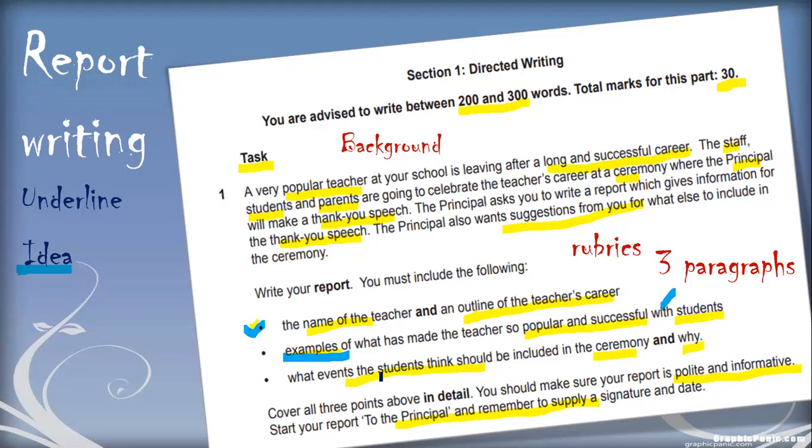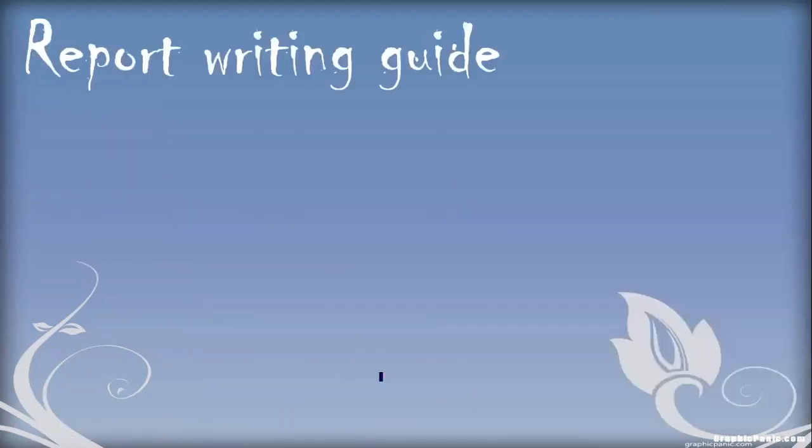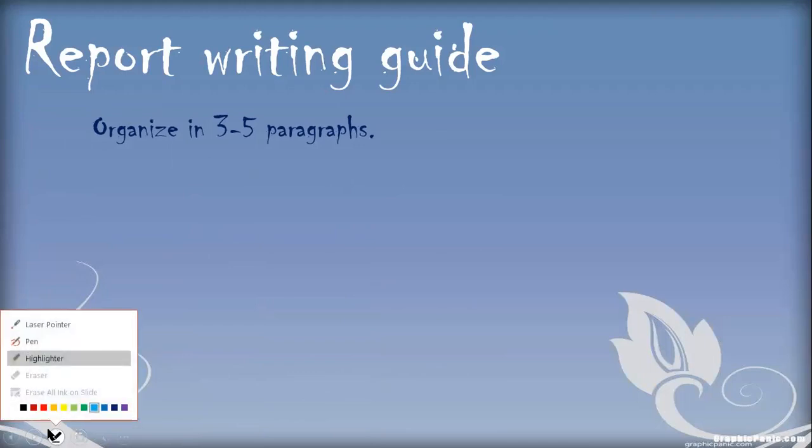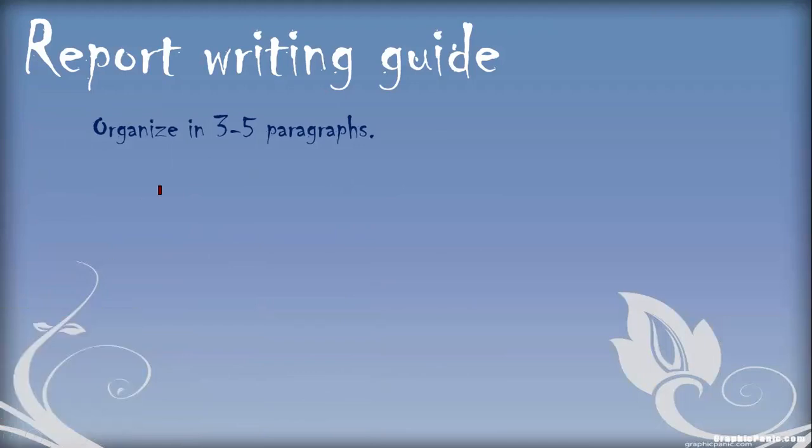So you have to really work on this idea. Once you have decided your idea, let's see what has to be kept in mind while you are writing a report. You are going to organize your report in 3 to 5 paragraphs, definitely 3 body paragraphs and one beginning and one last paragraph. After this, you have to see that your language is standard and your vocabulary is so vast that you are not repeating your words, and you are using good standard words. Not only this, you are using some stylish devices as well.